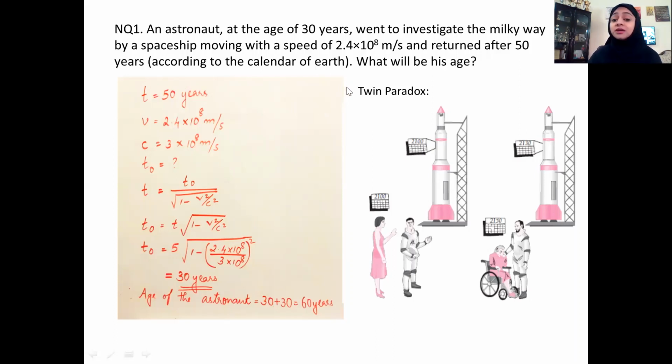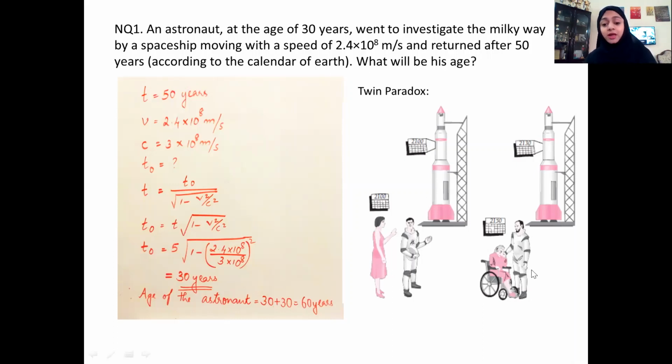We never have made a spaceship which can travel with high velocity, and also we never sent a spaceship for this many years with a human being inside. So we haven't conducted this experiment, so we never know whether the age difference will be there when he comes back.